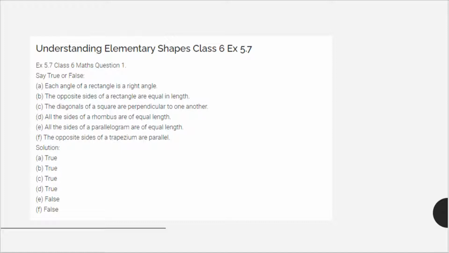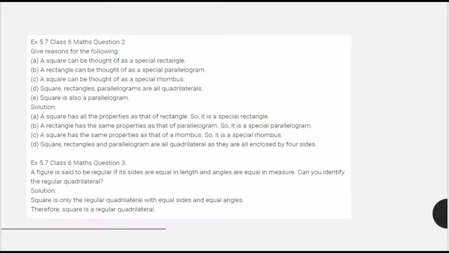And all sides of a parallelogram are equal in length. That is not true because a parallelogram has opposite sides of equal length. Opposite sides of a trapezium are parallel. That is also false because only one pair of opposite sides is parallel to each other.